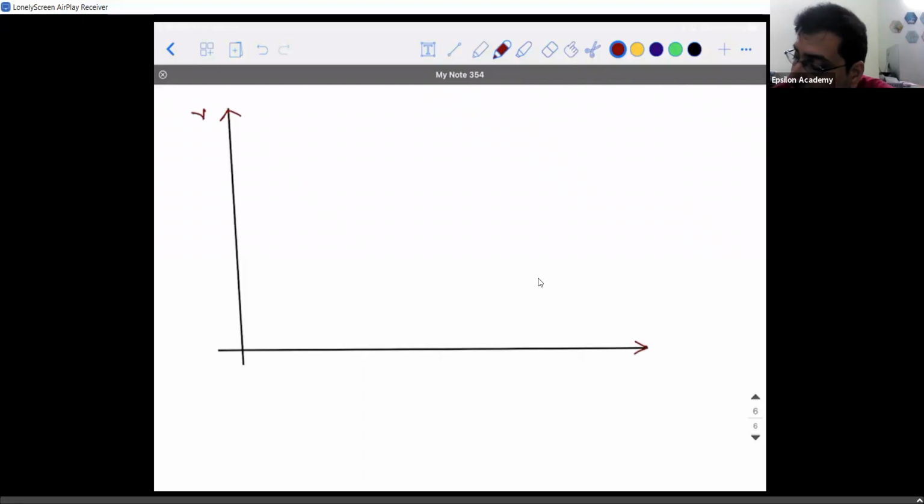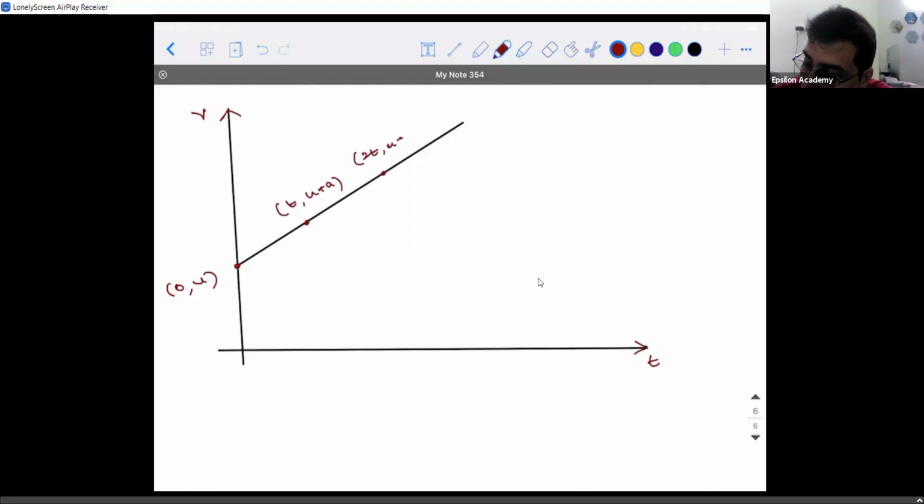Suppose I give you a velocity time graph, and the velocity time graph is like this, where I will call this point 0, u.